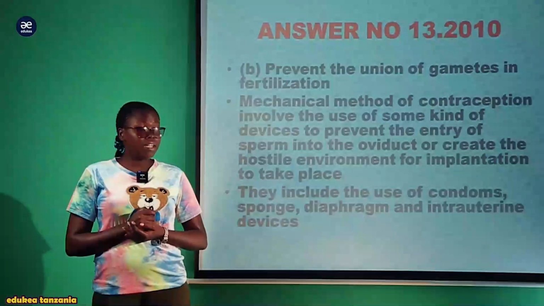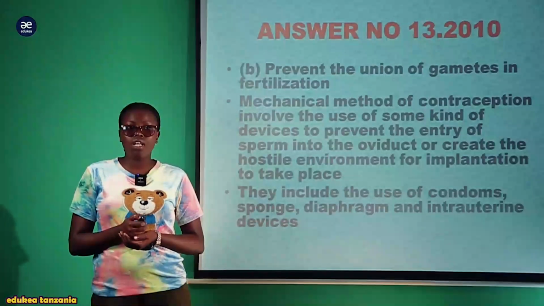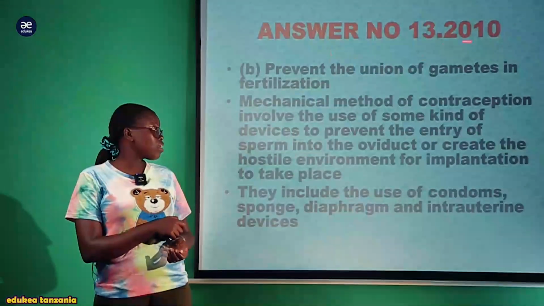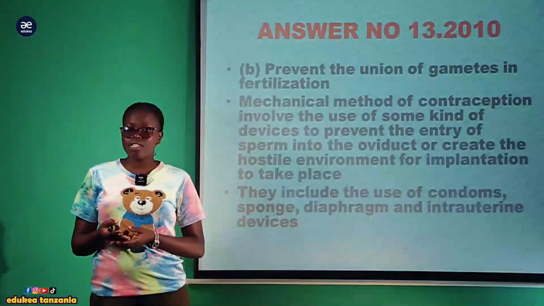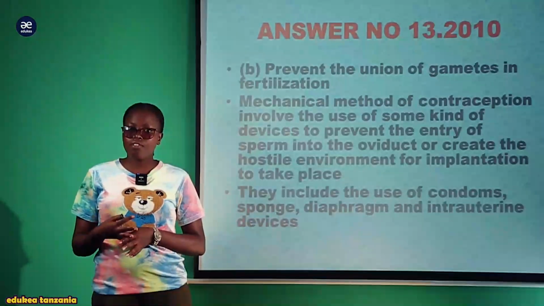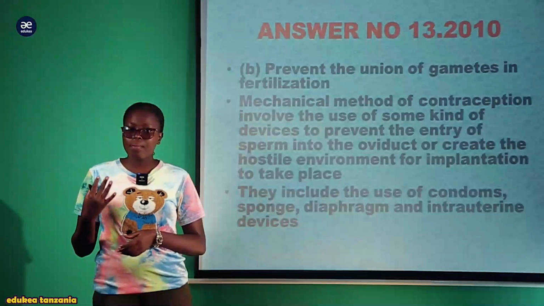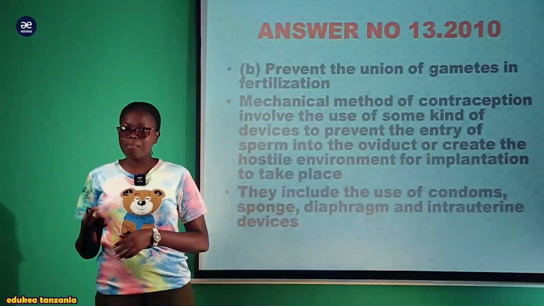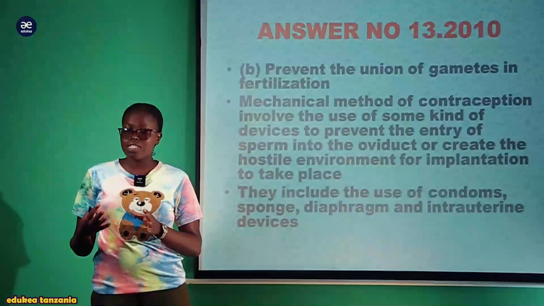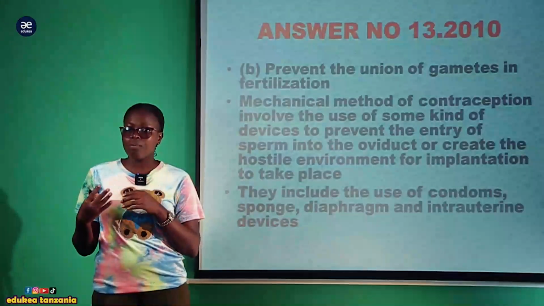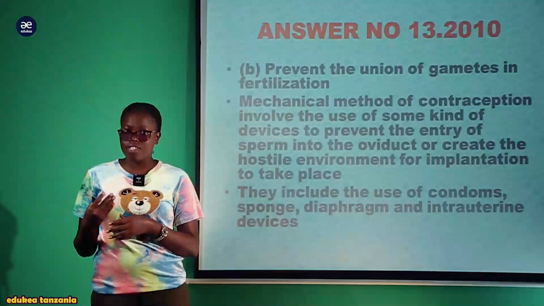And question number 13, Roman B, you need to write an essay on the birth control method which prevents the union of the gametes in fertilization. Fertilization is the process of fusion of the male and the female gamete to form the zygote. The male releases the sperm while the female releases the ovum during sexual intercourse. Once they fuse, they form the diploid zygote or embryo, which we call fertilization.